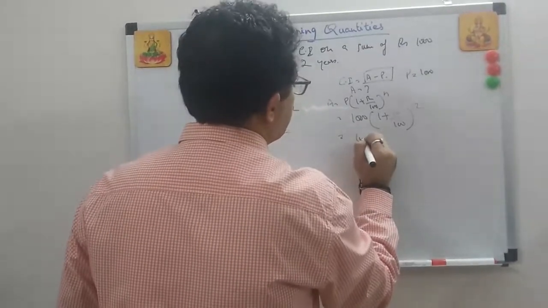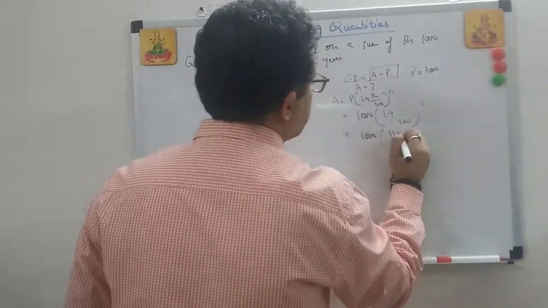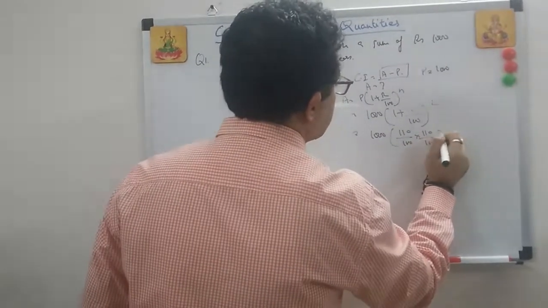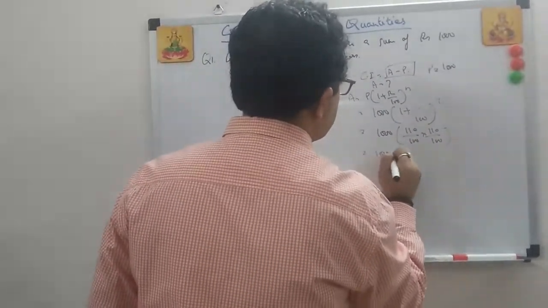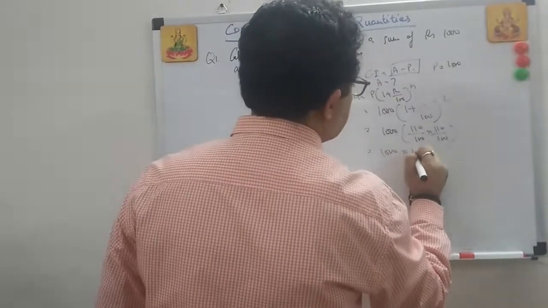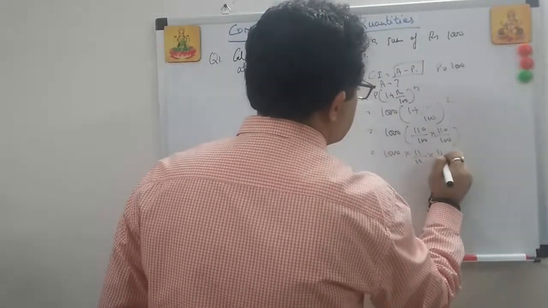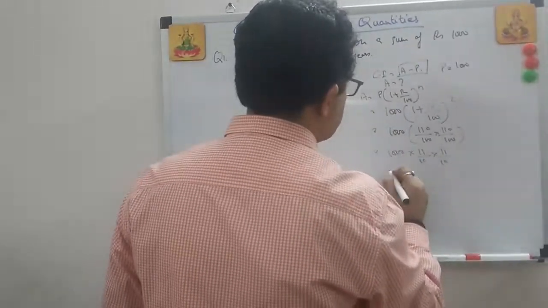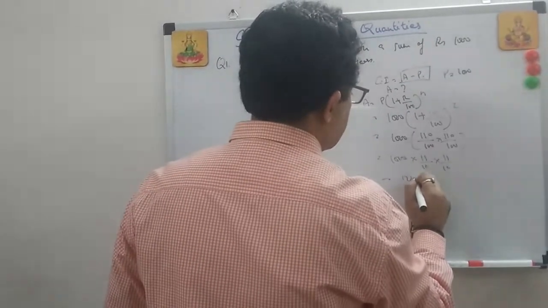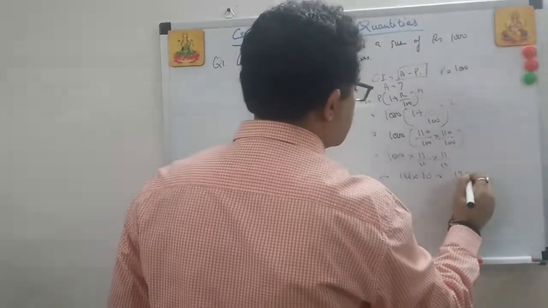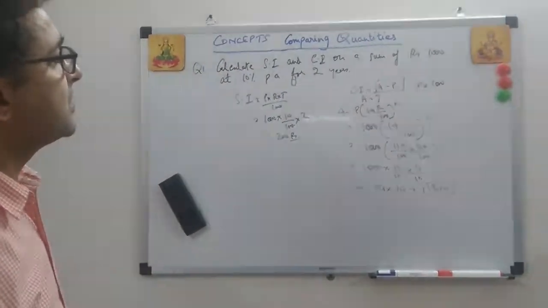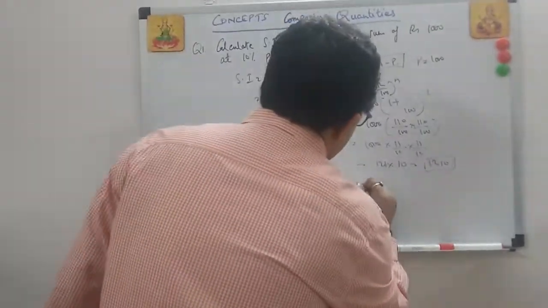This is 1000 into 110 by 100 into 110 by 100. This is 1000 into 11 by 10 into 11 by 10. These 2 zeros cut. This is 121 into 10, 1210. What is this? This is amount.